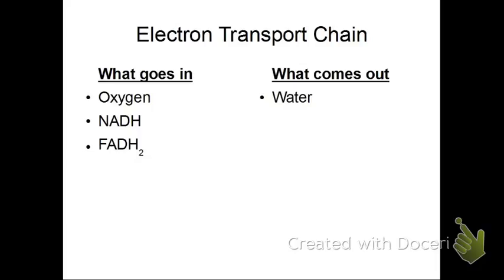Oxygen is used as a receptor for electrons at the end, and by combining molecular oxygen, electrons, and hydrogen, we make water, which is expelled as a byproduct. NADH gives off those electrons and therefore becomes NAD+. It also gives off hydrogen, which goes into that inner membrane space. FADH2 also does the same thing. And remember, those hydrogens that go into that inner membrane space go through ATP synthase in order to generate ATP.